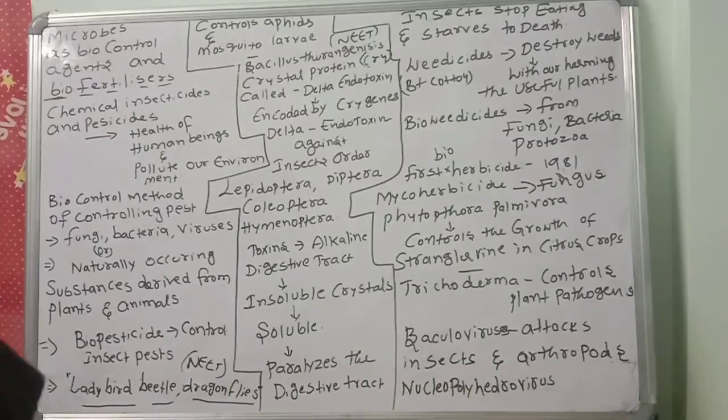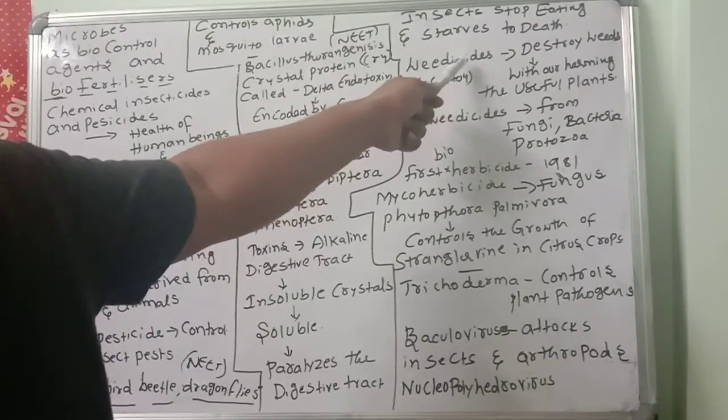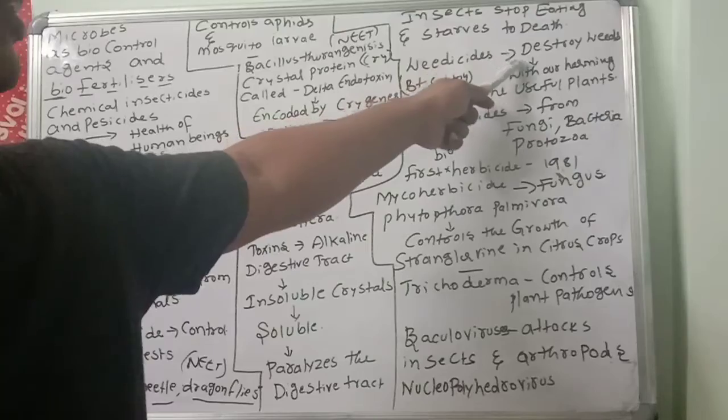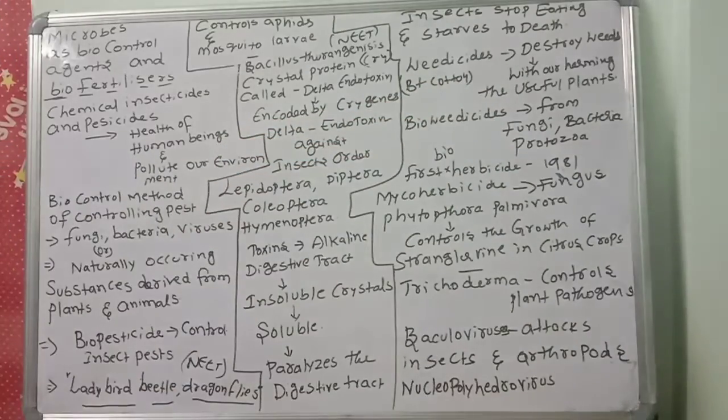Next important thing is weedicides. Weedicides are substances which destroy the weeds without causing any harm to useful plants. So what are the weedicides?